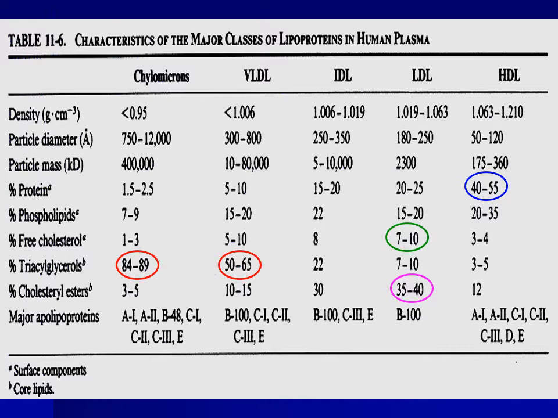LDL is very rich in cholesterol. In other words, cholesterol esters are around 35 to 40%. The free cholesterol content of LDL is 7 to 10%. On the other hand, HDL is very rich in protein. Nearly 40 to 55% of HDL particles consist of protein.